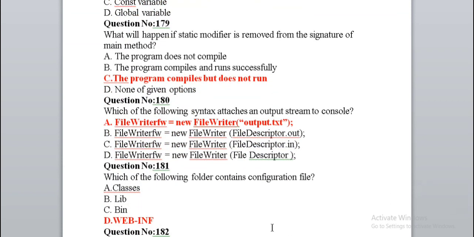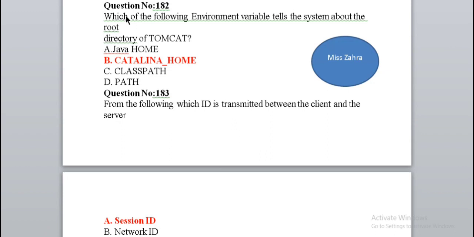Which of the following syntax attaches an output stream to the console? Right option A. Which of the following folders contains the configuration file? The WEB-INF. Next, which of the following environment variables tells the system about the root directory of Tomcat? Right option B, CATALINA_HOME.